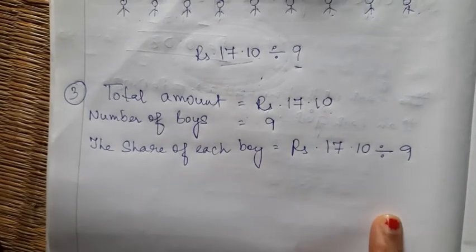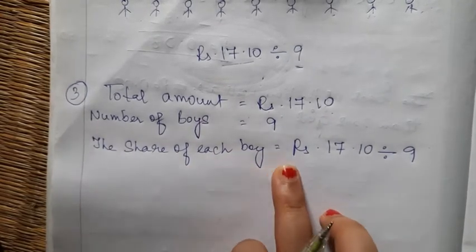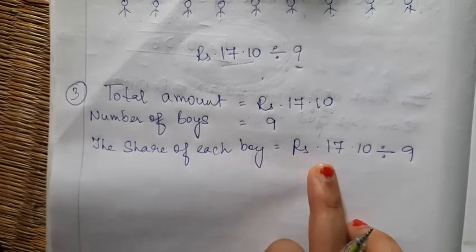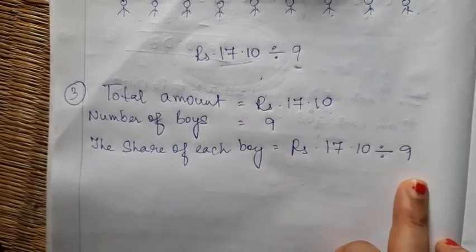So I've written the statement. The share of each boy is equal to rupees 17.10 divided by 9, isn't it?